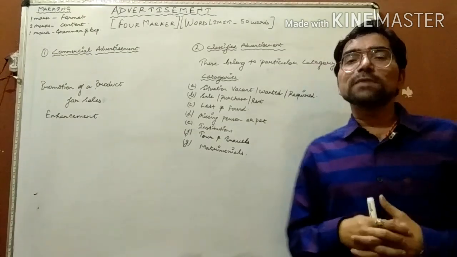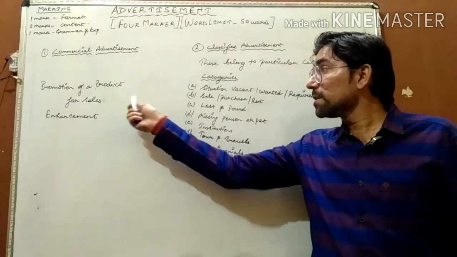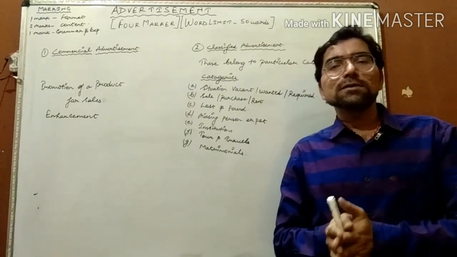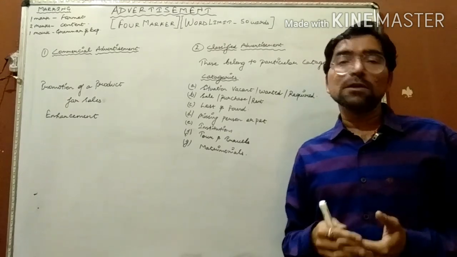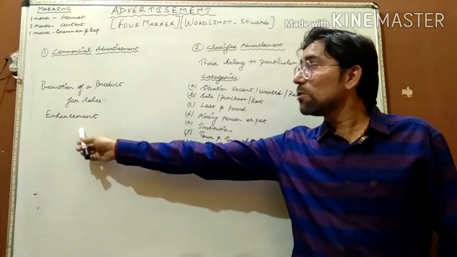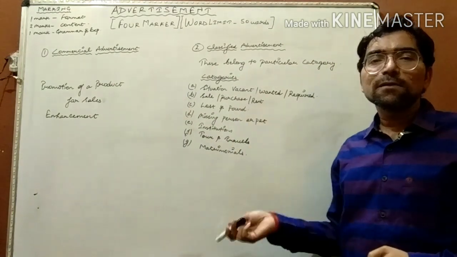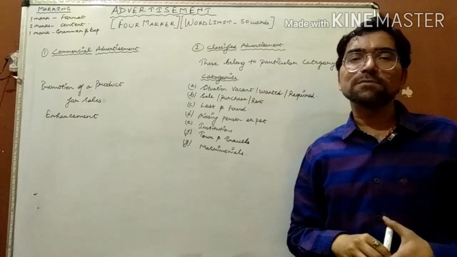What sort of advertisement do you draft? You have to draft a commercial advertisement, because that energy drink needs to be sold many a times for the enhancement of sales.